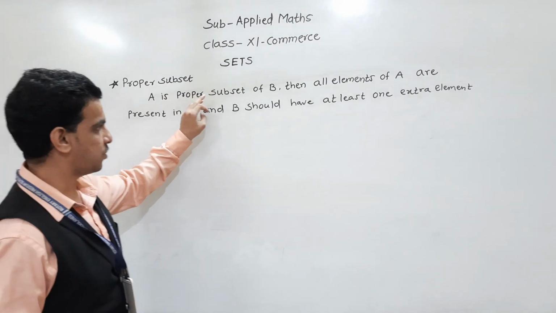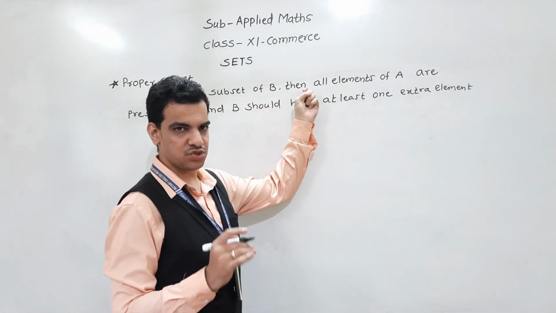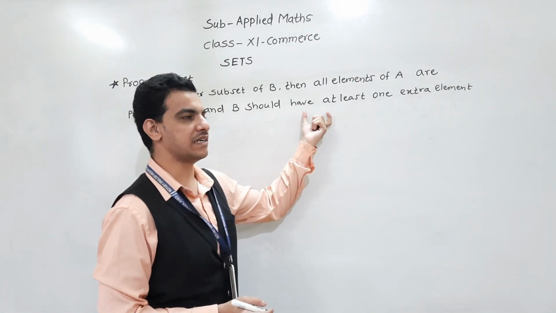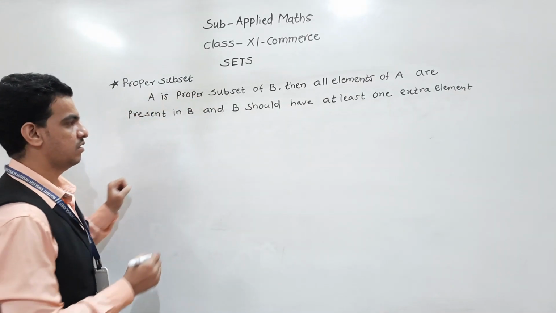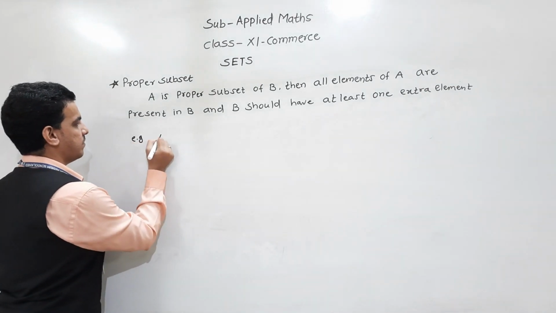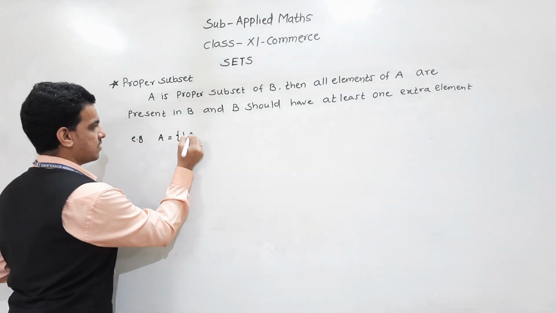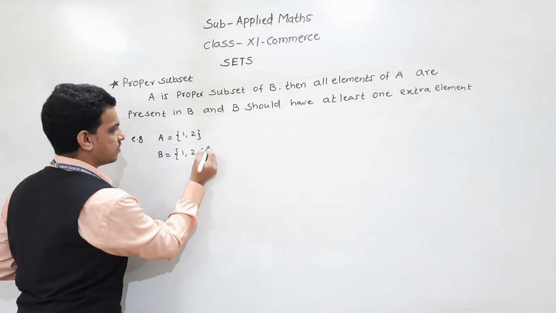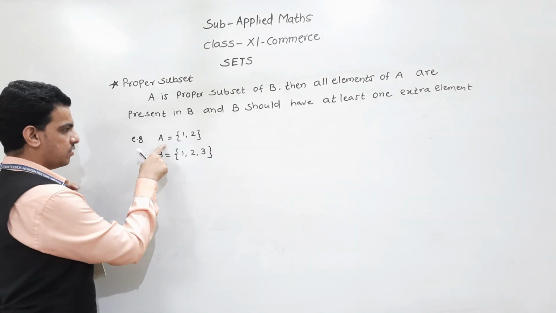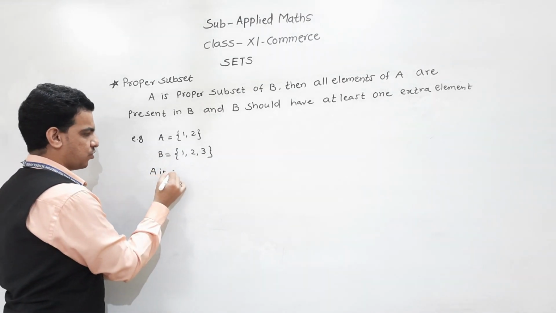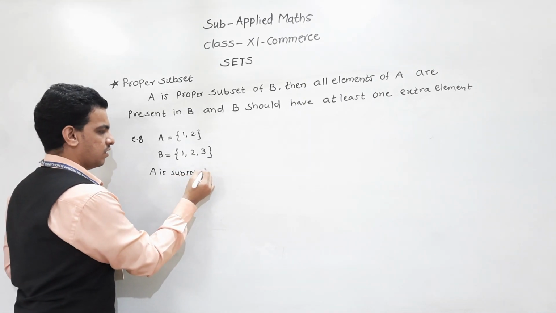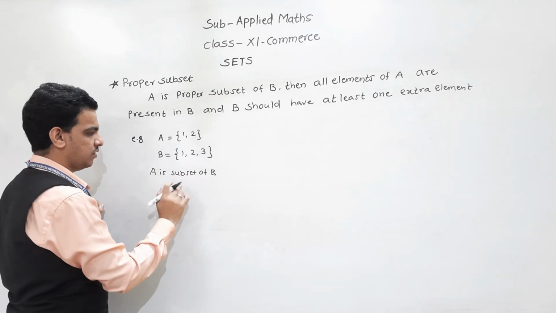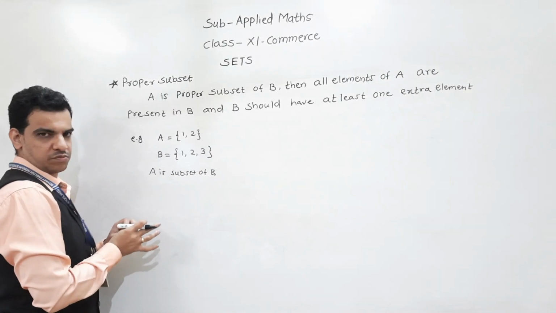A is a proper subset of B if all elements of A are present in B and B has at least one extra element. For example, A contains two elements 1 and 2, B contains three elements 1, 2 and 3. Here A is a subset of B, because all the elements of A are present in B. Is A a proper subset of B?